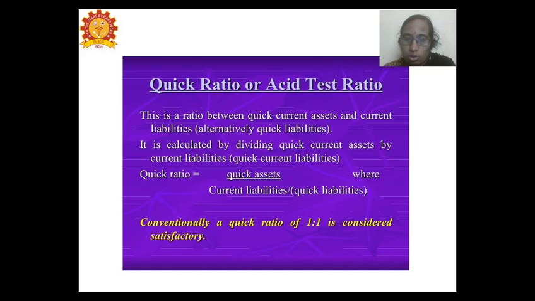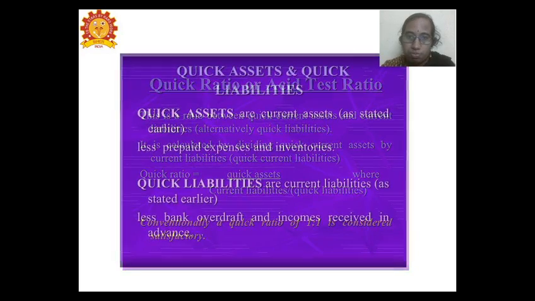And here also they are stating that the ideal quick ratio has to be 1 is to 1, as the quick assets properly converted into cash is 1, and also the quick liabilities that are to be paid off immediately is also 1, which will be a satisfactory business performance.